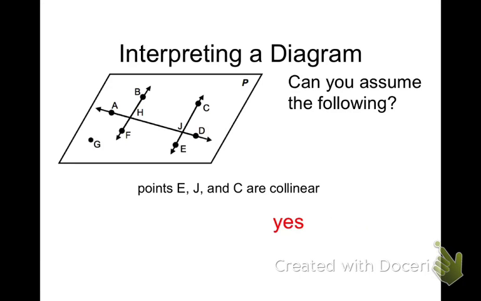Yes, good. Points G, F, H, are they collinear? No, they're not on the line. Are points A, B, C, D, and F coplanar? Yes, they all fall on that plane.